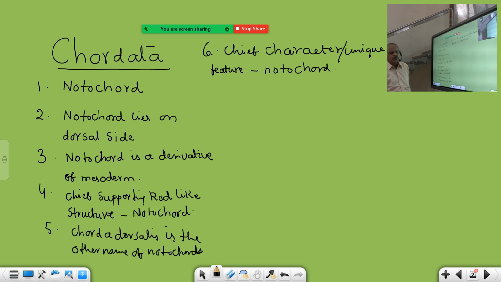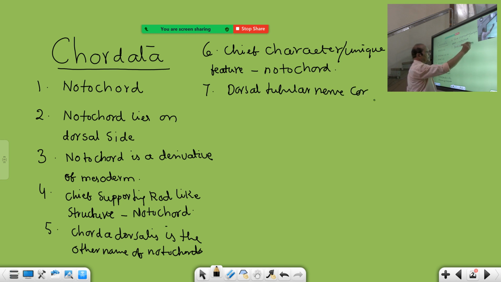in the last page of Animal Kingdom, already I told you there is a table. In that, the last column is the unique features of all phyla. So there also it is given notochord. And other hallmarks of chordates, other chief characters, diagnostic features of chordates are dorsal tubular nerve cord. Dorsal tubular nerve cord is the second chief character of chordata because both lie on the dorsal side.